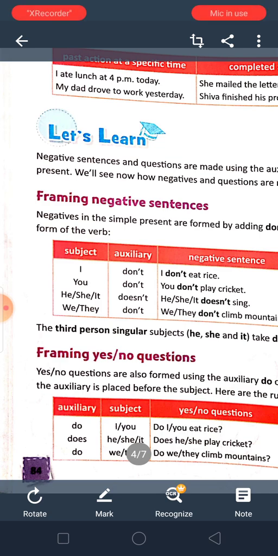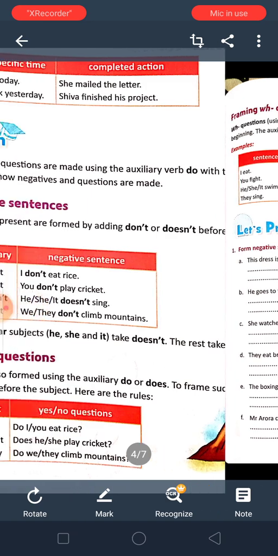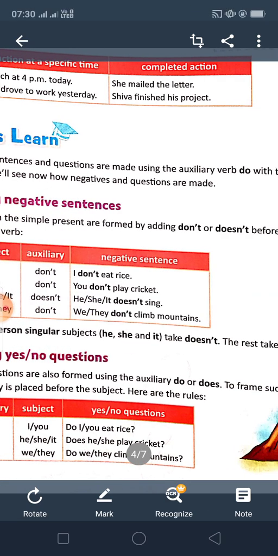We is the first person. We is not the third person. They is the third person. Okay. The third person singular subjects he, she, it takes doesn't. The rest take don't.